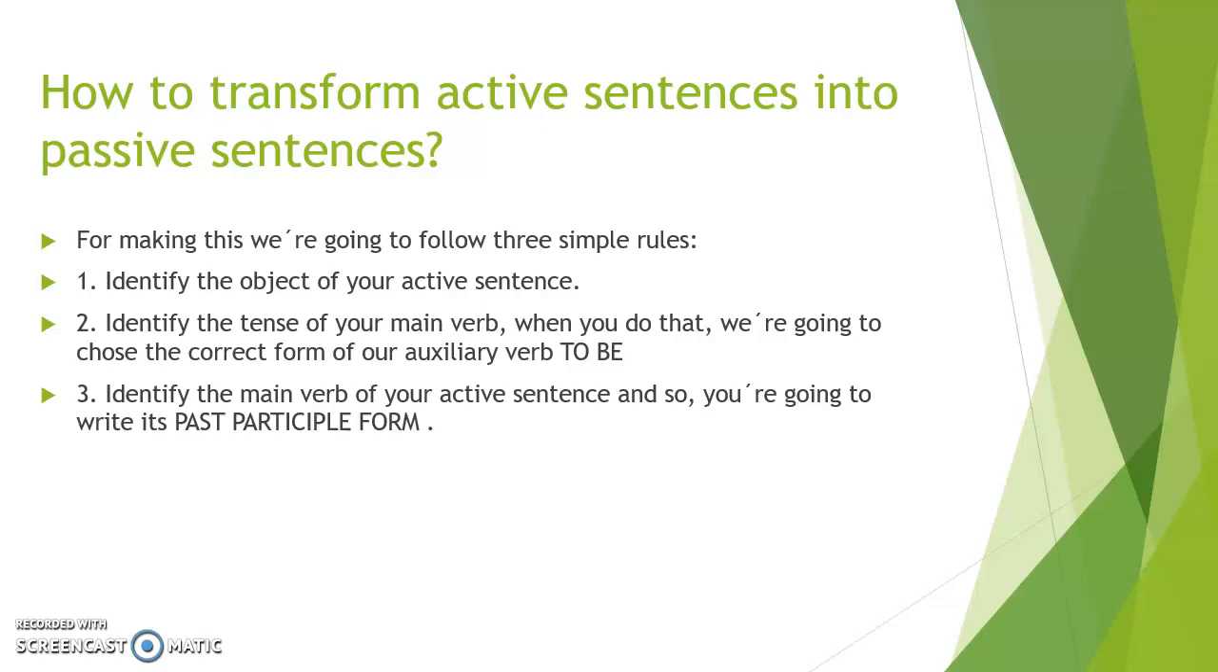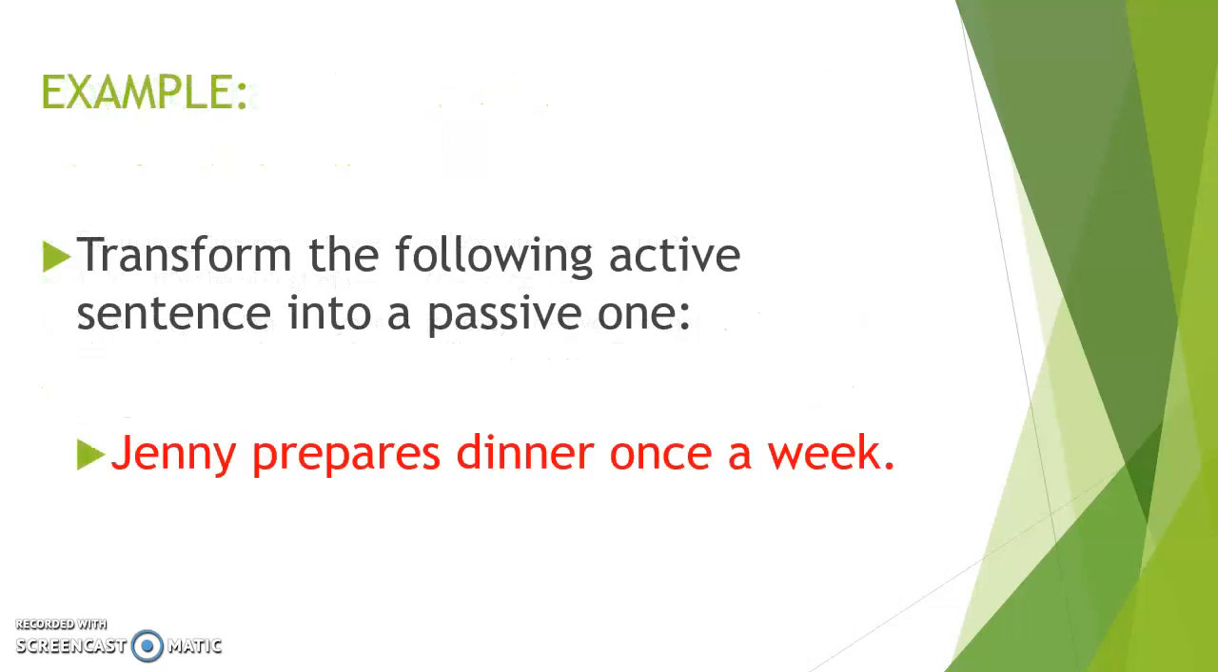So let's do it with an example. The example that we are going to transform is the following one: Jenny prepares dinner once a week. That is your active sentence. How do we know that it's active? Because you have a subject, you have a verb, and you have a complement. That is the active voice that you are very familiar with.